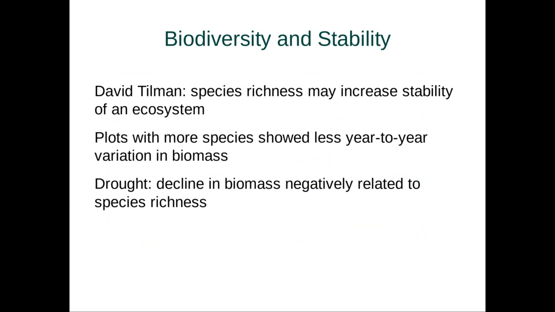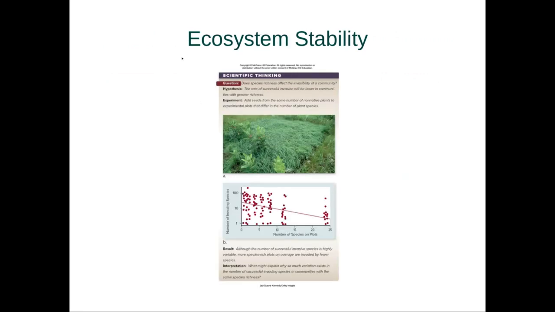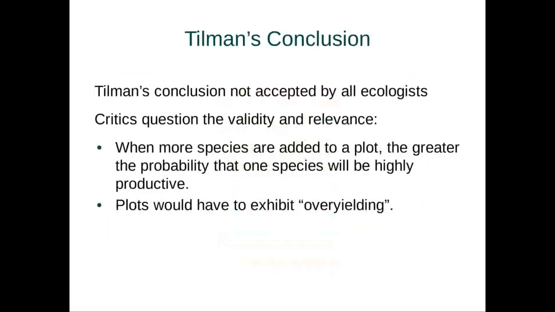over time. His research showed that plots with more species showed less year-to-year variation in biomass. And a really interesting thing he saw was that when there was a drought, the decline in biomass was actually negatively related to species richness. So it's as if the higher species richness areas are better able to weather the storm. And you can see this here. It's a pretty cool experiment he did with grasses. Definitely take a peek at it when you have a few minutes.